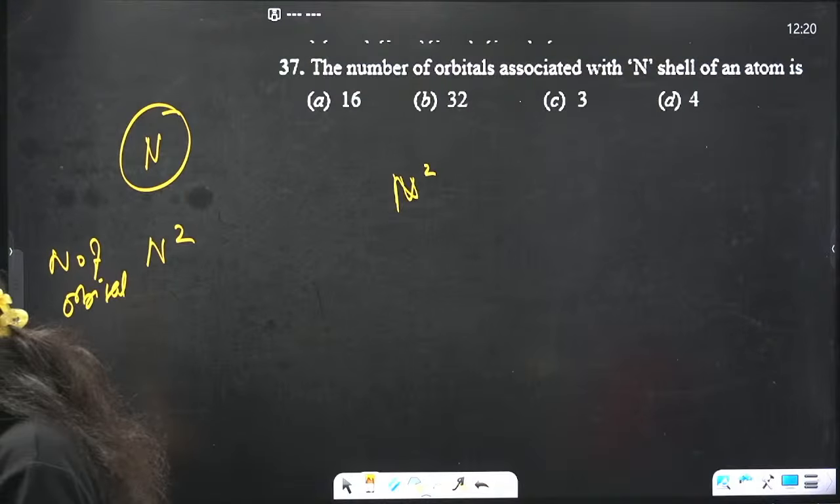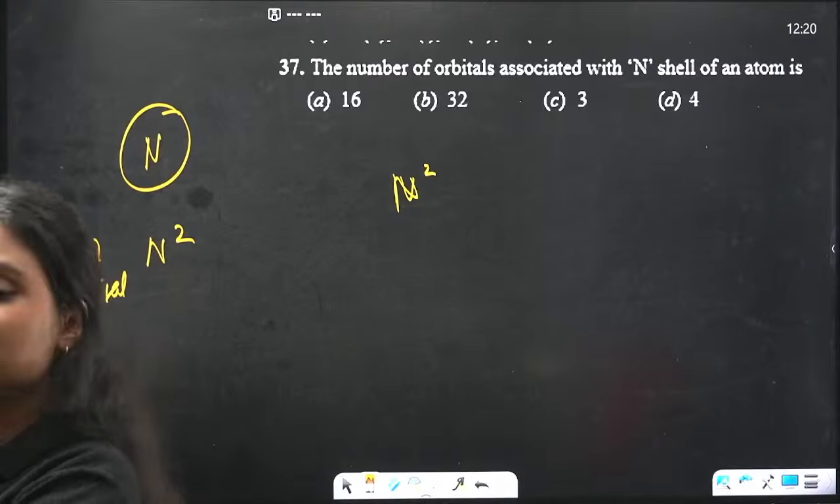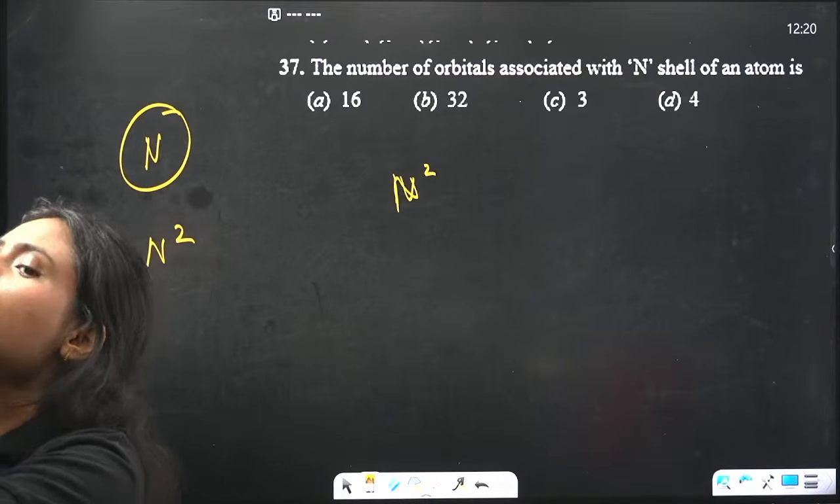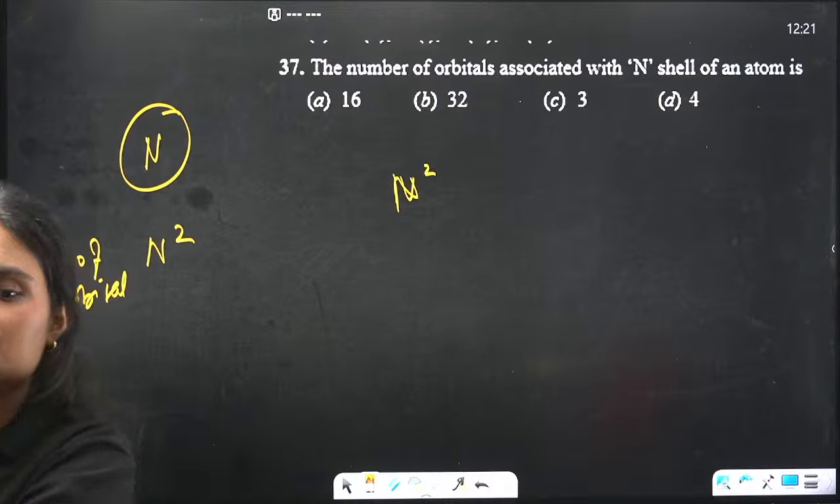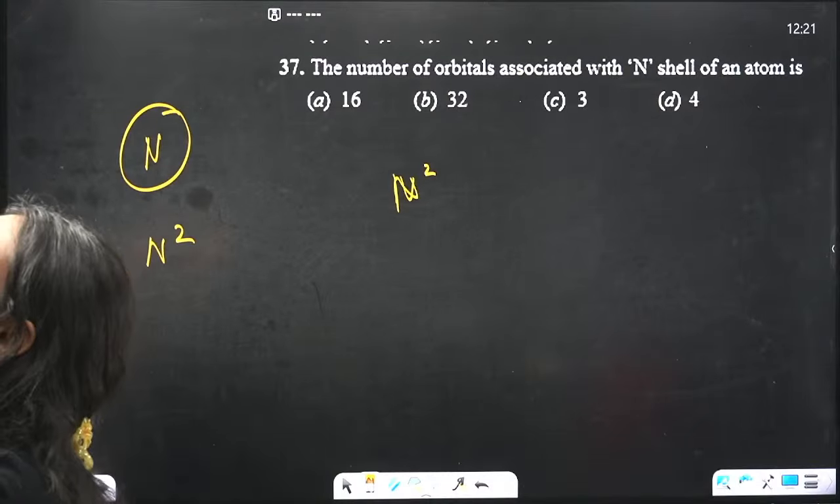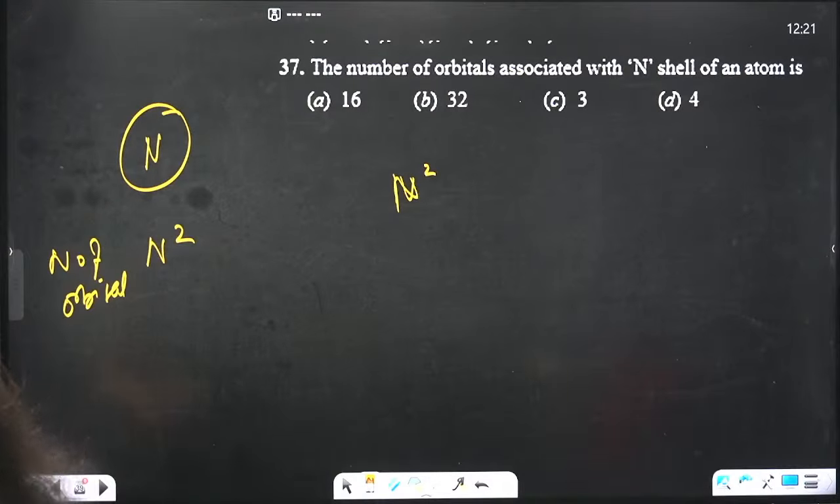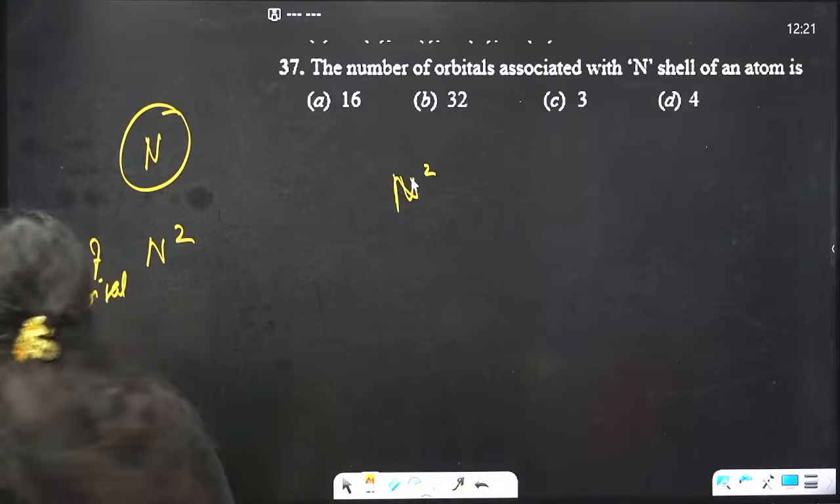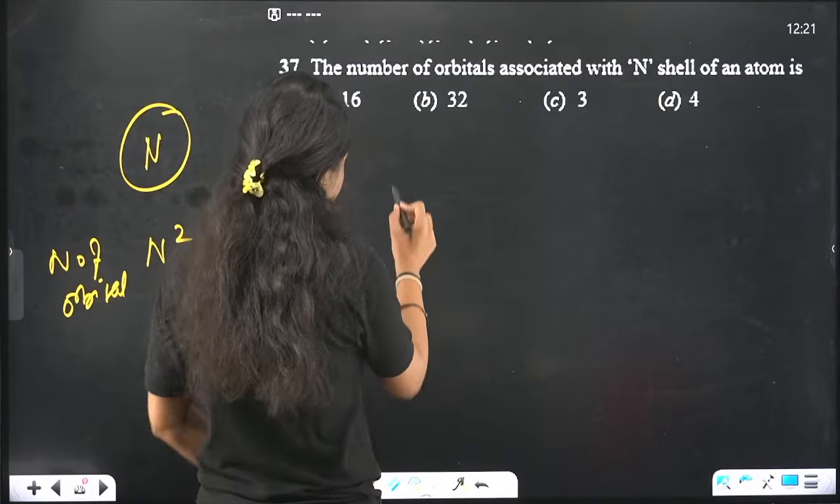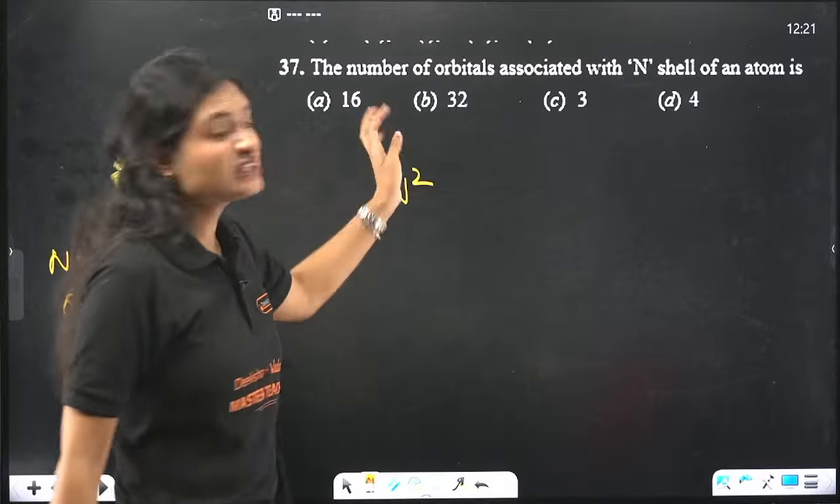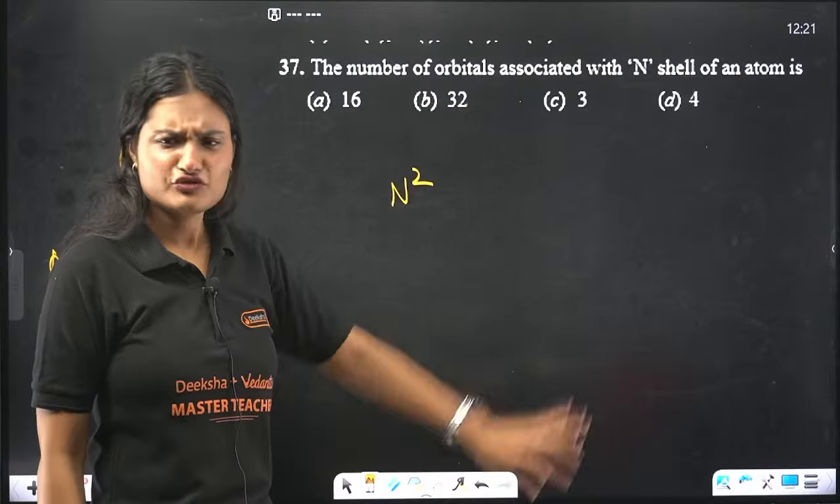Yes, 16. Correct. So the number of orbitals associated should be n square. Okay, which among the following is a square? 4 is a square though.